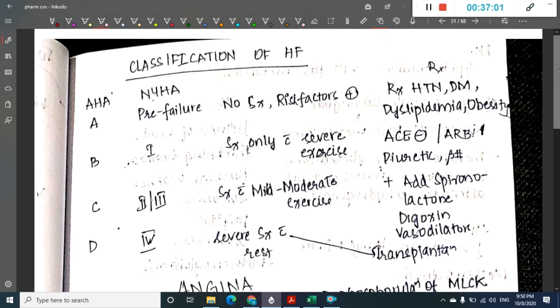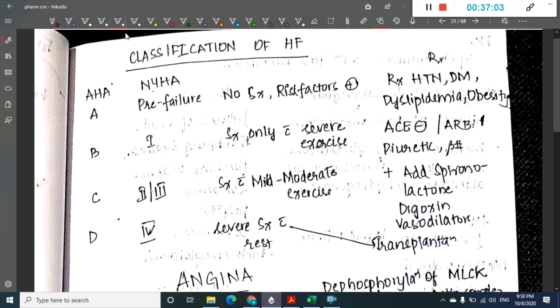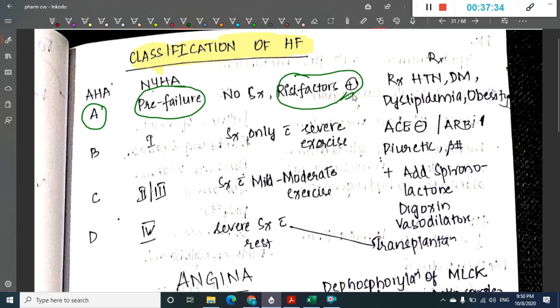Then we will see the last topic for today, which is classification of congestive heart failure. We have divided it according to the American Heart Association and NYHA. We have divided heart failure into 4 different classes. According to the American Heart Association, we have class A. It corresponds to pre-failure. This states that there are no symptoms and only risk factors are present. So you will have to treat the risk factors in this situation.